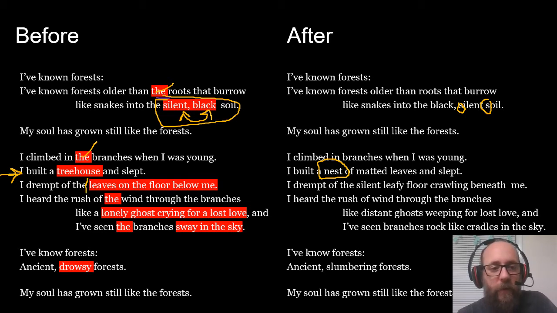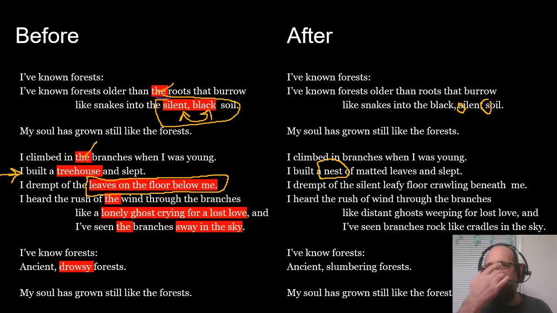Also, where I said I dreamt of the leaves on the floor below me, that also sounded very plain and ordinary. I wanted to add a more interesting picture. And so I added some personification to it, because I realized I had similes, but I didn't have a lot of personification. So I changed it to, I dreamt of the silent leafy floor crawling beneath me.